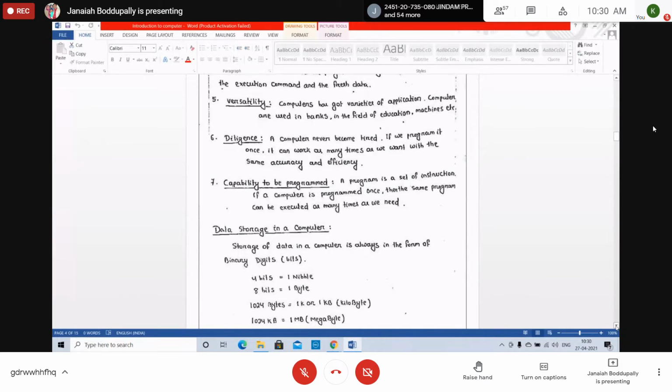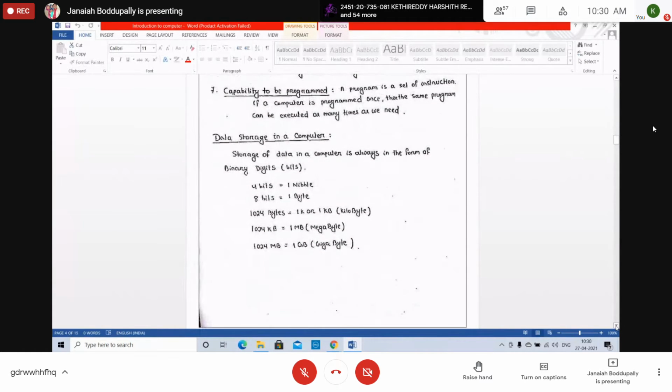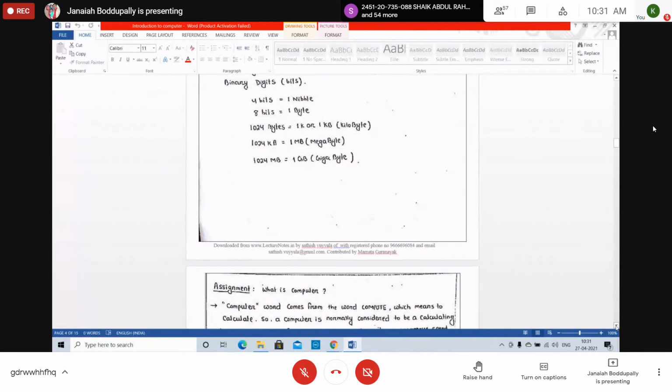Data storage in a computer. I told you yesterday and explained it, written in the Jamboard also. Storage of data in a computer is always in the form of binary digits, bits. 4 bits equal 1 nibble. 8 bits equal 1 byte. 1024 bytes, that is 2 power 10 bytes, equals 1 kilobyte, 1 KB. 1024 kilobytes equal 1 megabyte, 1 MB. 1024 megabytes equal 1 gigabyte. 1024 gigabytes equal 1 terabyte.